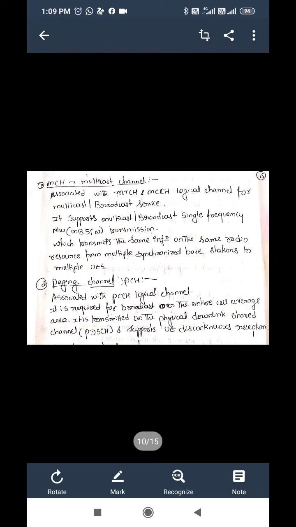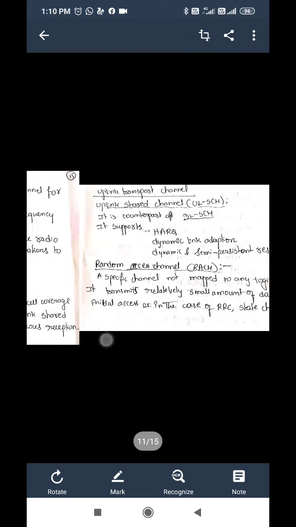It supports multicast and broadcast single frequency network transmission, which transmits the same information on the same radio resource from multiple synchronized base stations to multiple UVs. Next is paging channel. Paging channel is associated with the PCCH logical channel. It is required for broadcast over the entire cell coverage area. It is transmitted on the physical downlink shared channel and supports UV discontinuous reception.